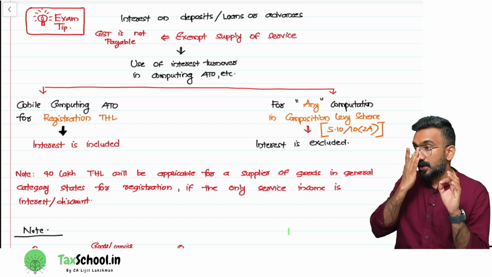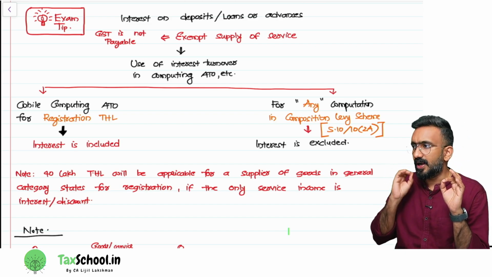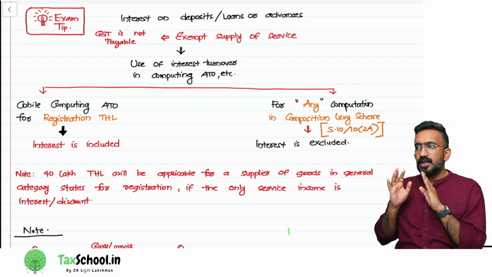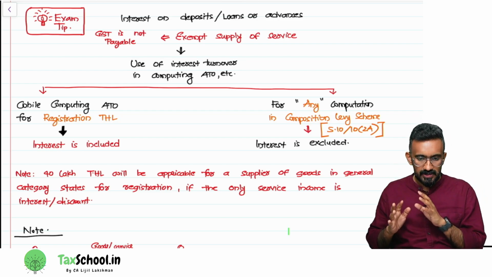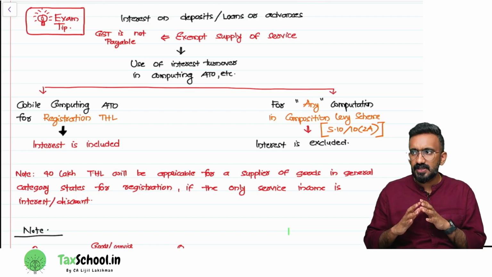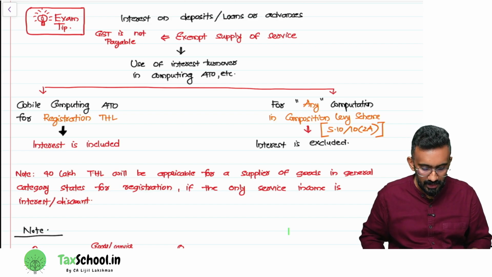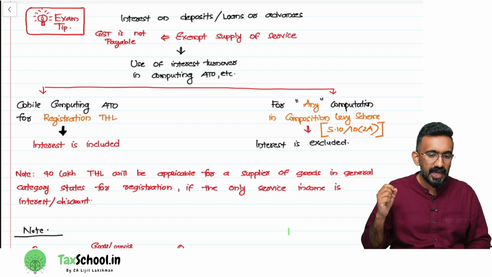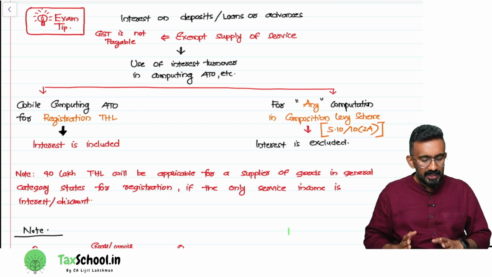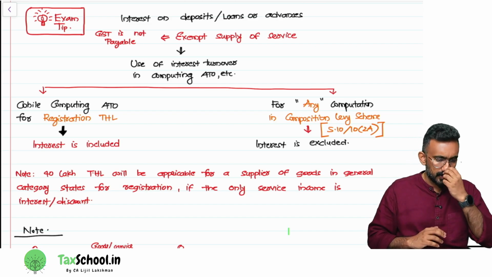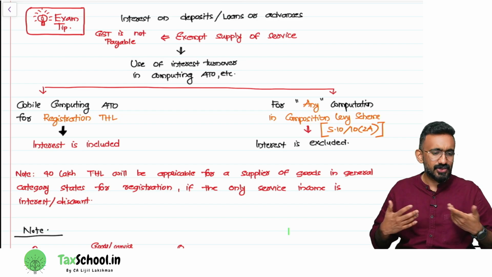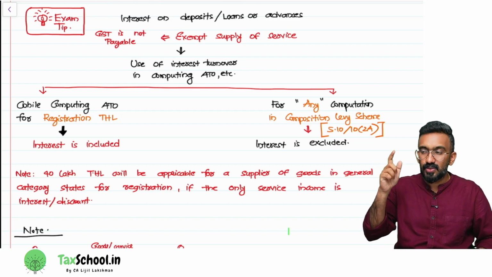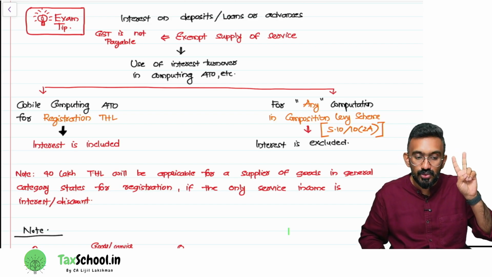Interest on deposits or loans or advances is an exempt supply of service. So therefore, GST is not payable on the same. The next question is use of interest turnover in computing aggregate turnover. Normally, exempt supply is included in aggregate turnover, so we should naturally include it, but we will use aggregate turnover in two computations.